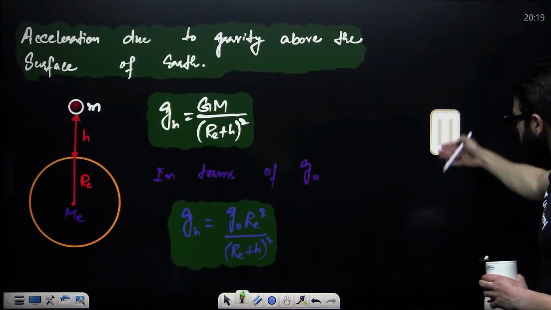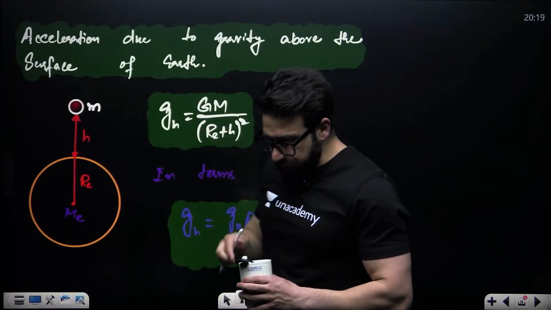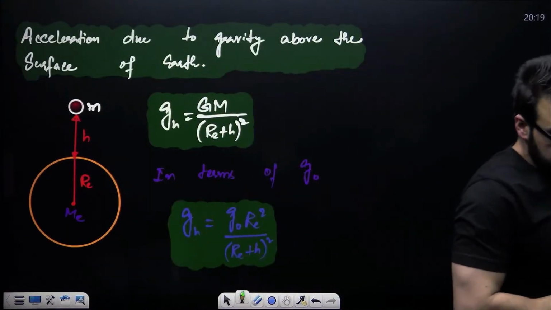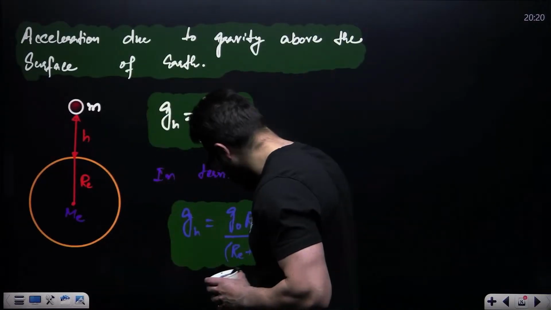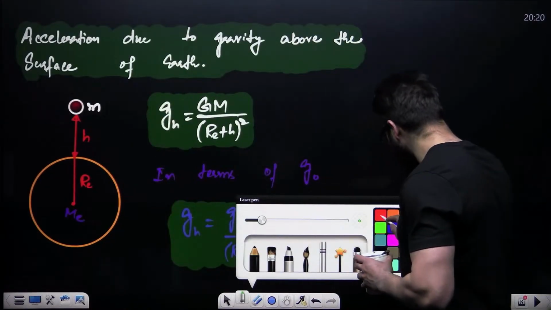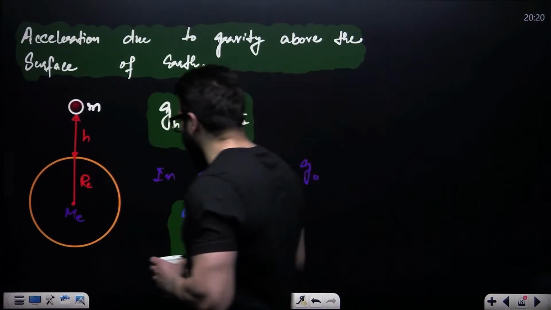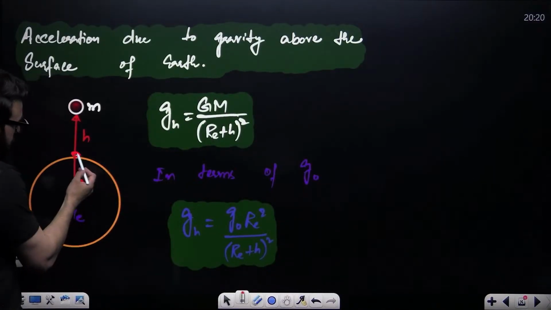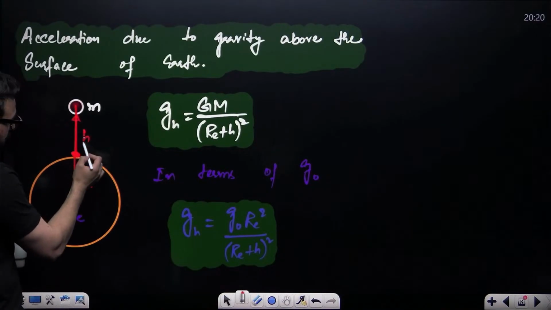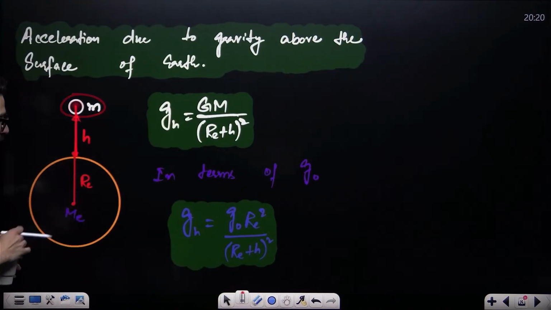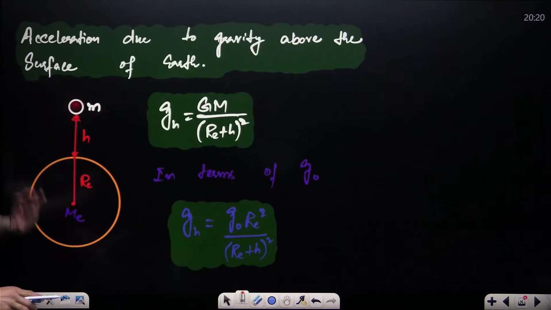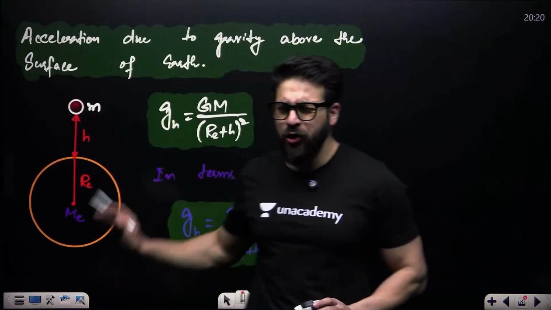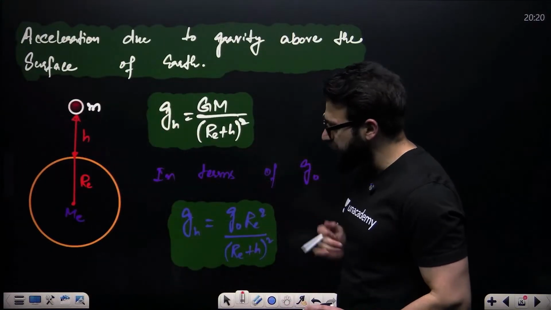Now, guys, previously I told you the acceleration due to gravity on the surface of Earth. Let's suppose you take an object from the surface of Earth up to height h. You have placed the mass over here. In this particular case, what will be the acceleration due to gravity? I'll not derive it now, directly remember.